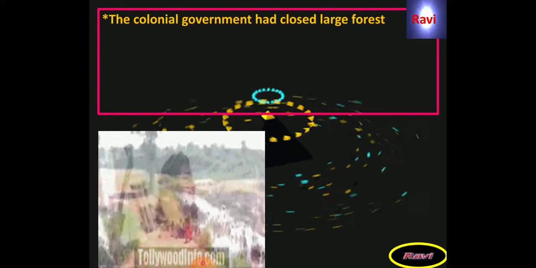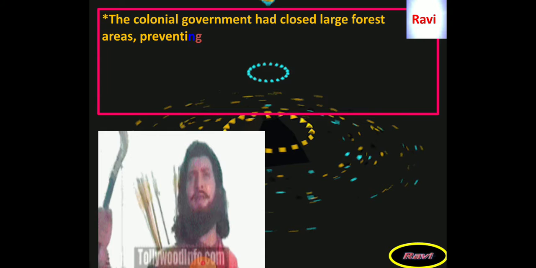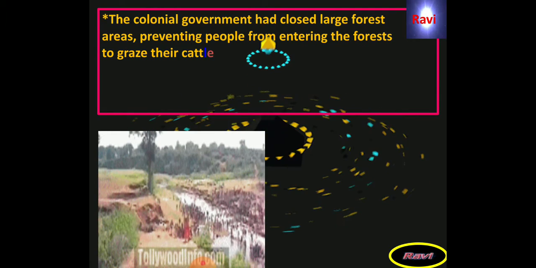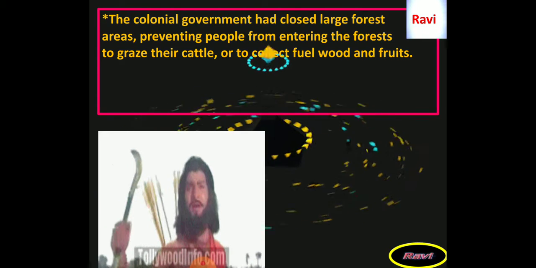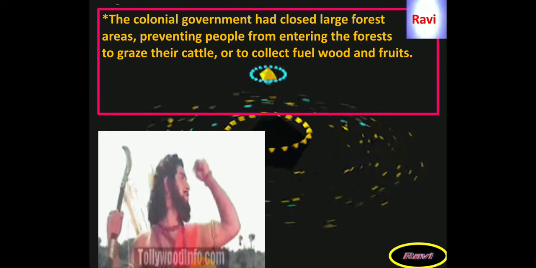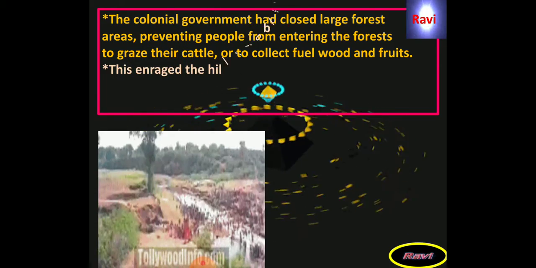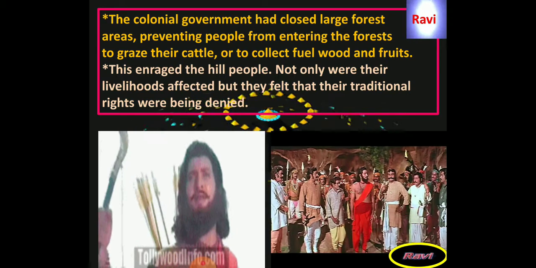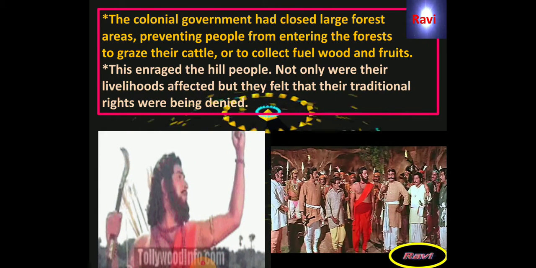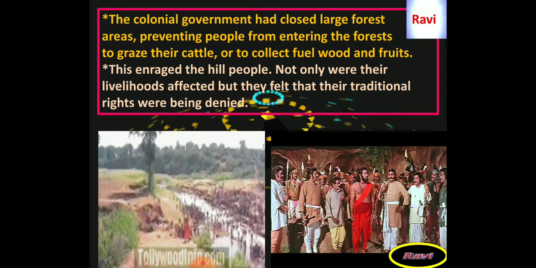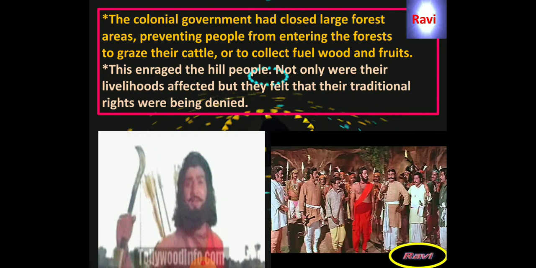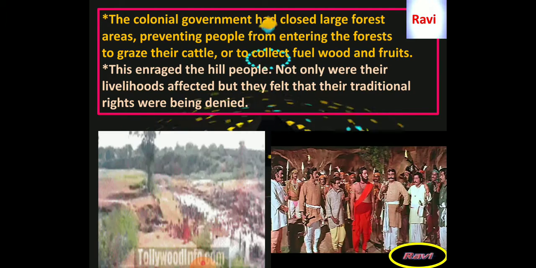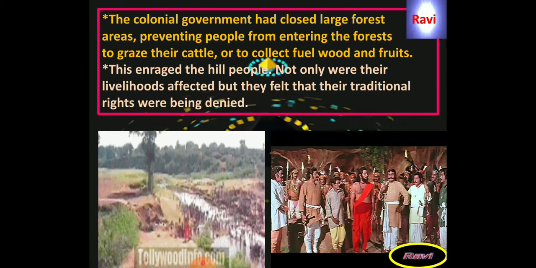Company. The colonial government had closed large forest areas, preventing people from entering the forest to graze their cattle or to collect fuel, wood and fruits from the forest areas. This enraged the hill people. Not only were their livelihoods affected, but they felt that their traditional rights were being denied. Because of all these policies of the East India Company, under the leadership of Alluri Sita Ramaraju, all the tribal people fought against the British government.